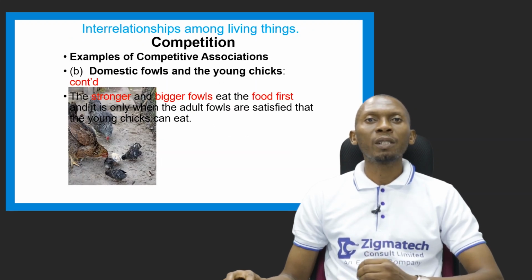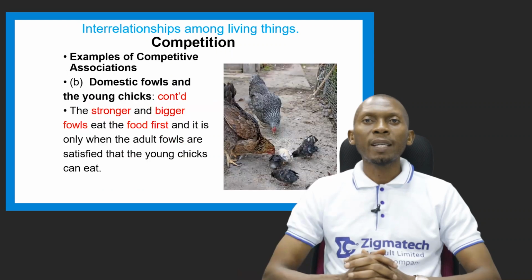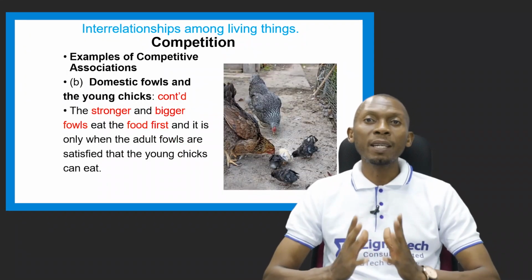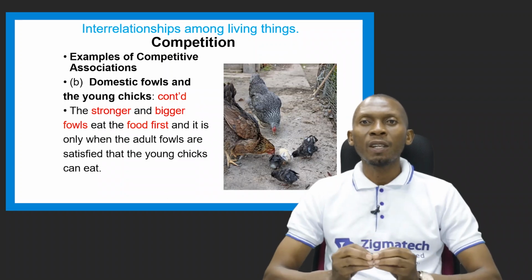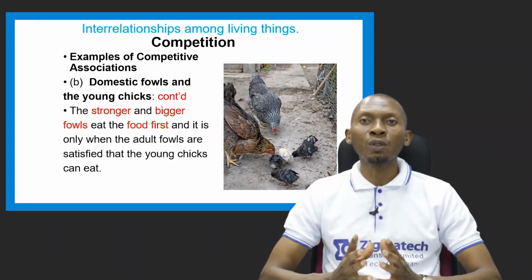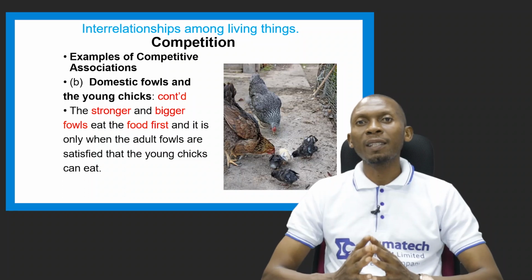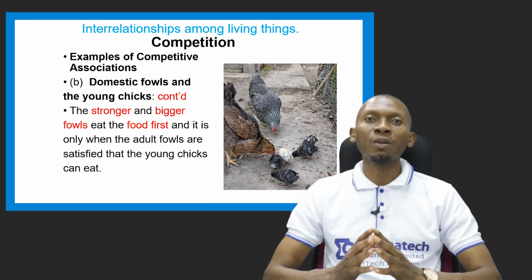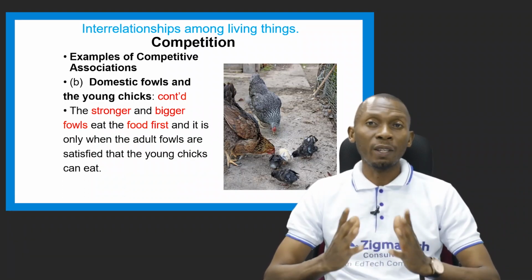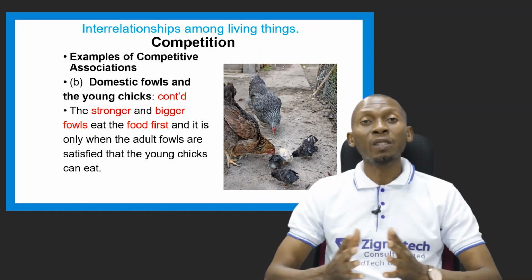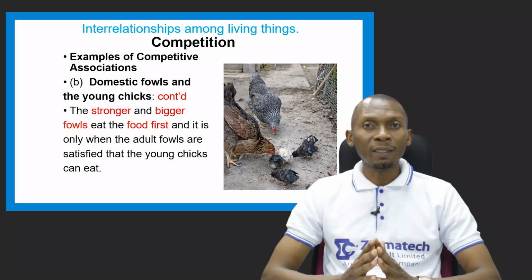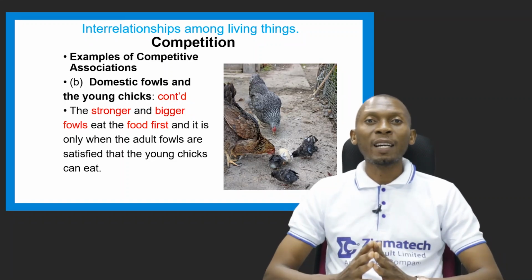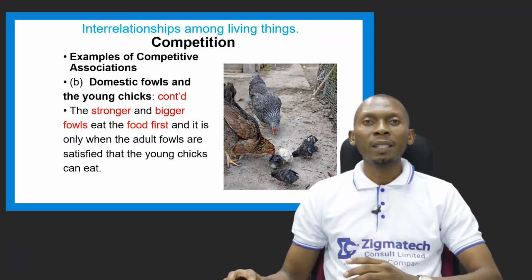Now this picture tells us, you can see the bigger chickens and the smaller chicks competing for food. In that picture, of course, the older ones will outsmart the chicks. Because they are bigger and stronger, they will end up eating the food first. And when they are satisfied, then the young chicks can now eat.